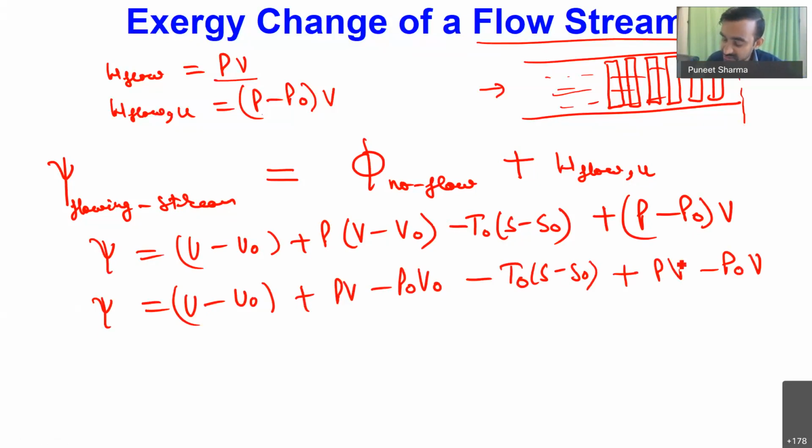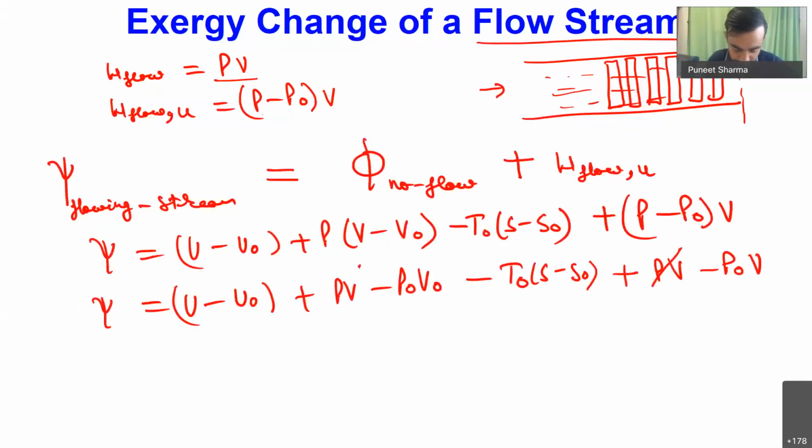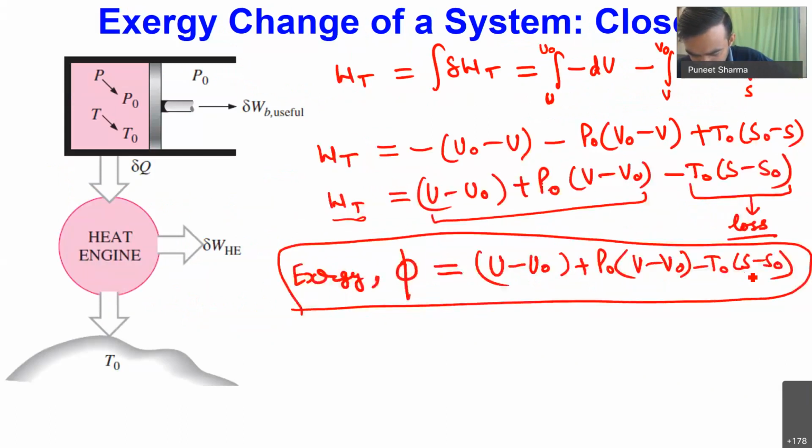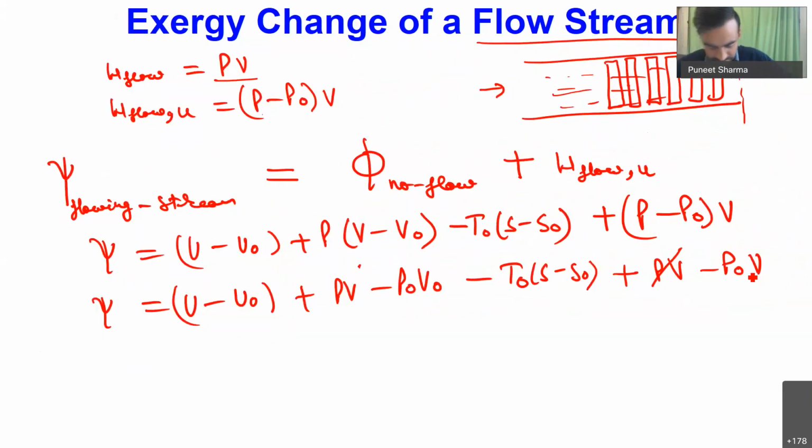So you can see over here this PV. Okay, if you see over here, I think there is some issue of sign somewhere. Let me just check it. Okay, so we are having u minus u naught plus p times v minus p naught times v naught.